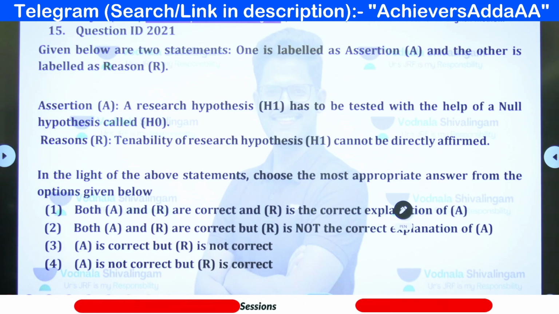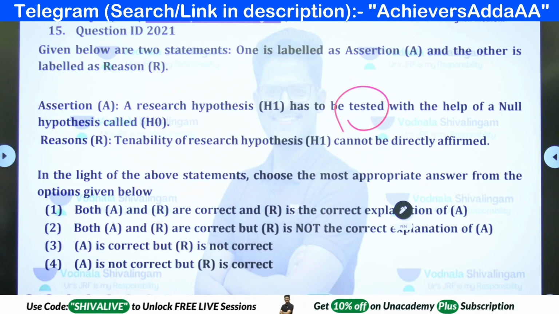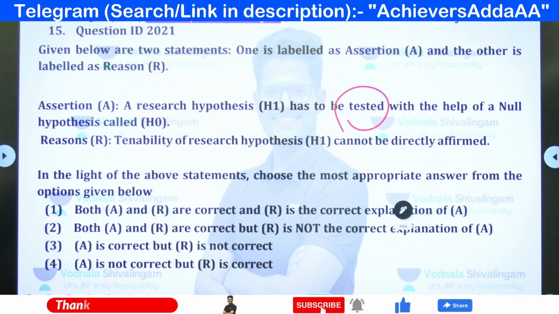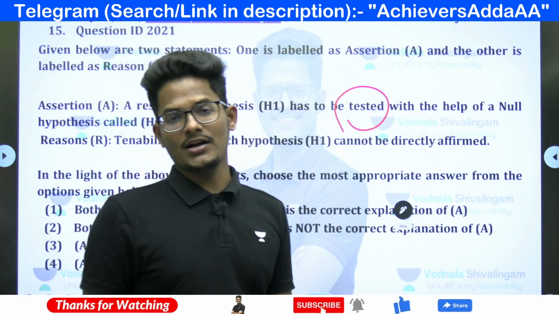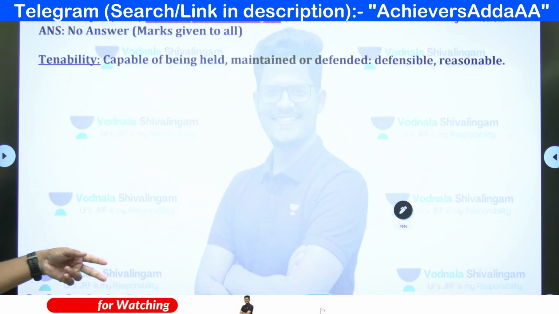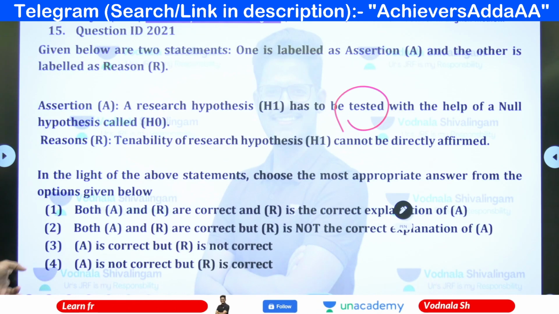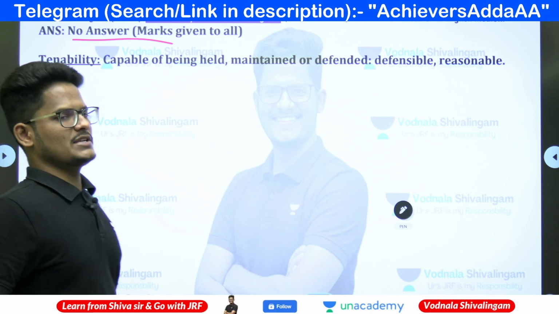And here, a research hypothesis has to be tested with the help of null hypothesis, and tenability of the research hypothesis cannot be directly affirmed. Look at the negative statements given in statement number 2. Actually none of the answers is given as a correct answer. So none of the options is correct.